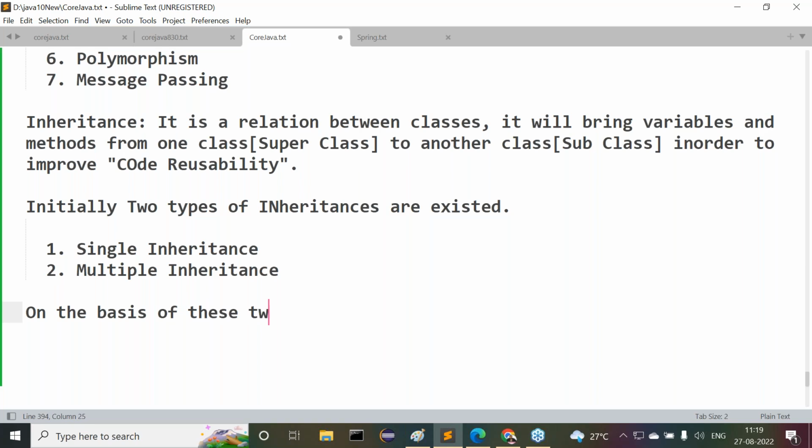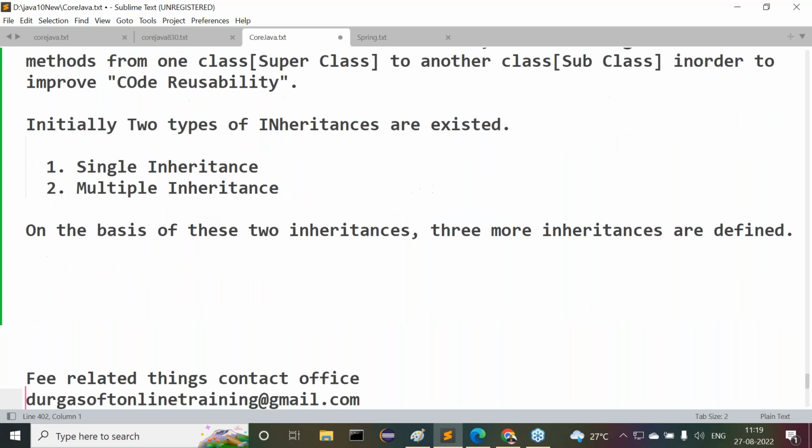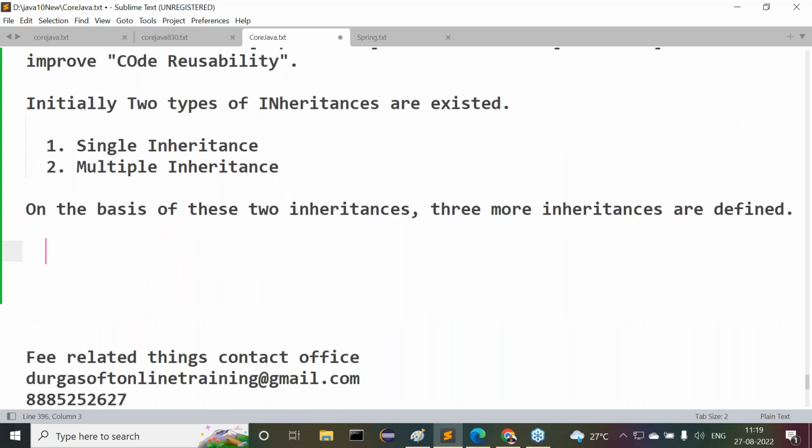On the basis of these two inheritances, three more inheritances are defined. What are these three more inheritances? Then here we can observe this clearly.